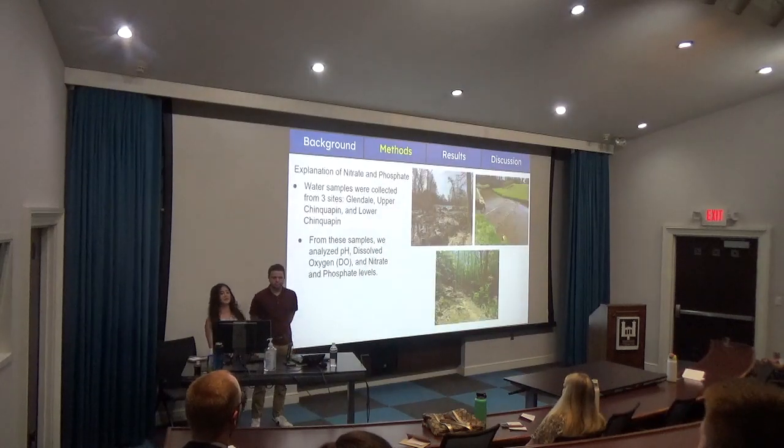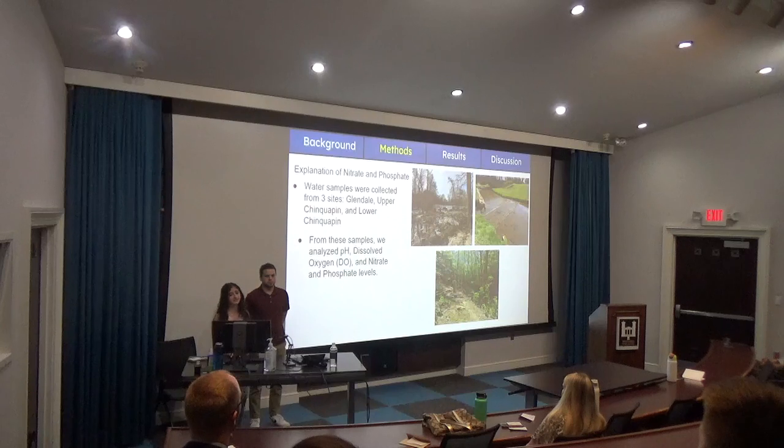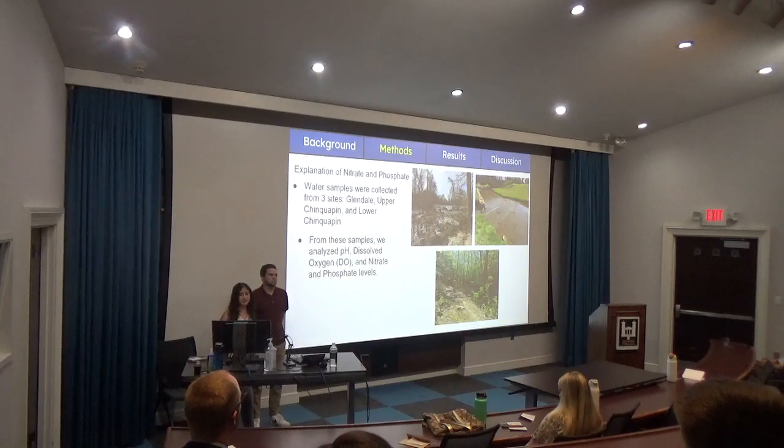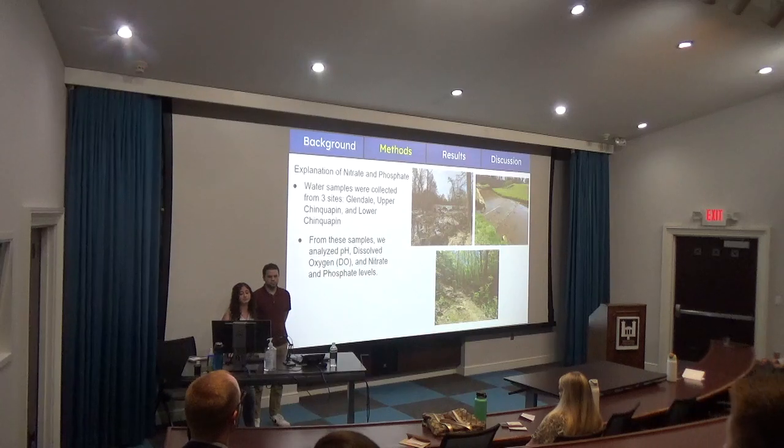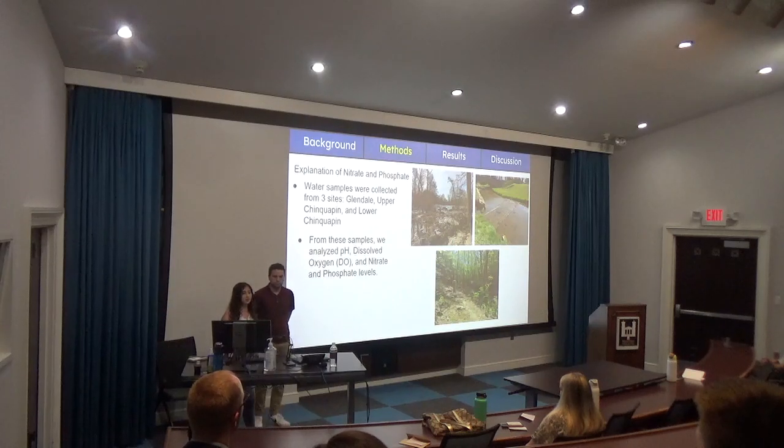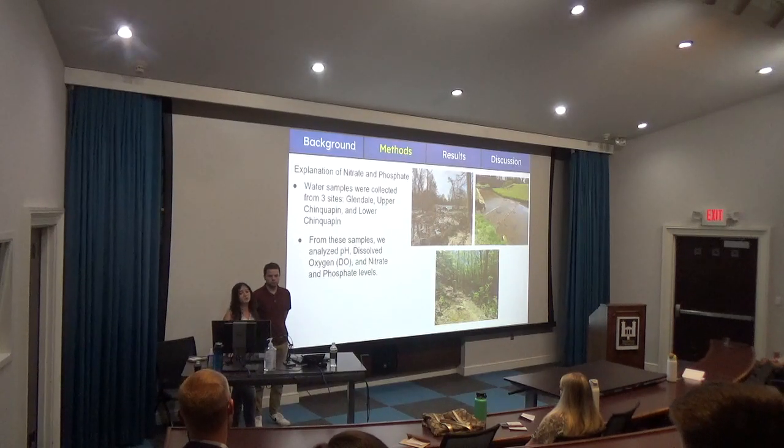So as Matthew said, our water samples were collected from 3 sites, Glendale, Upper Chinkapin, and Lower Chinkapin. And from these samples, we looked at DO levels, dissolved oxygen, analyzed pH, and nitrate and phosphate levels. Dissolved oxygen refers to the concentration of oxygen found in the water. And as I mentioned before, processes like eutrophication will lead to lower oxygen levels, which will in turn impact all these aquatic organisms.